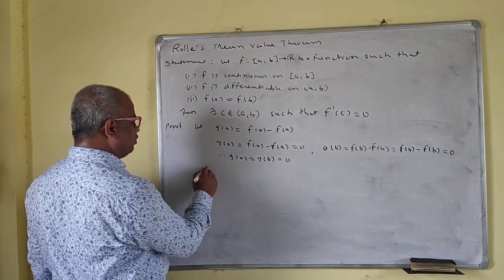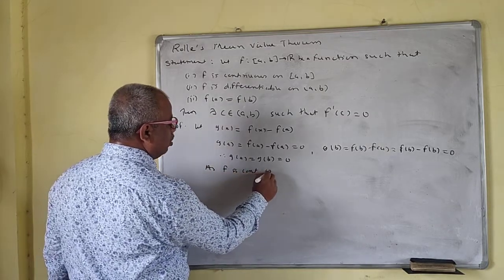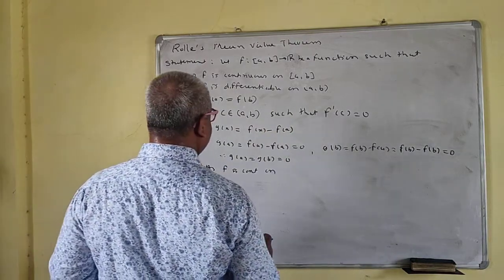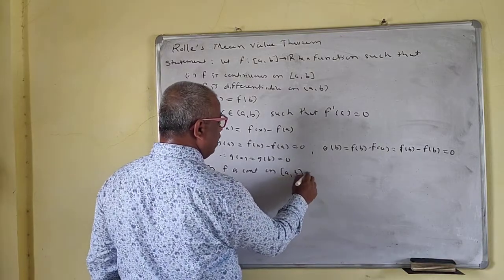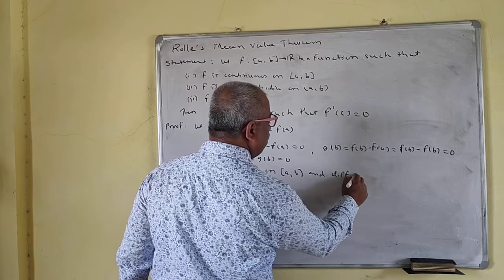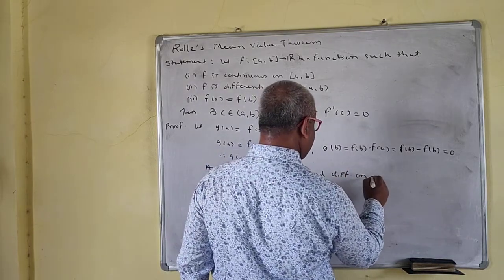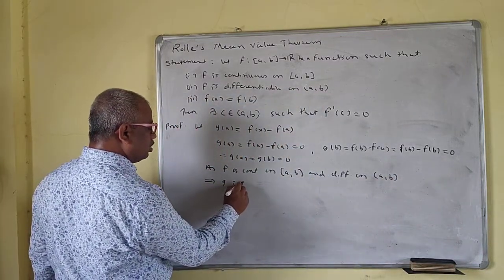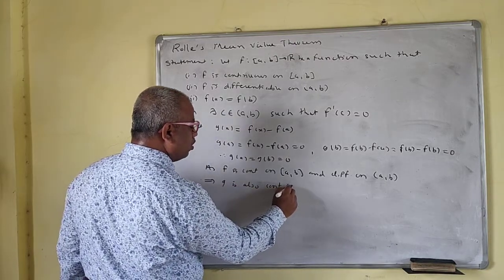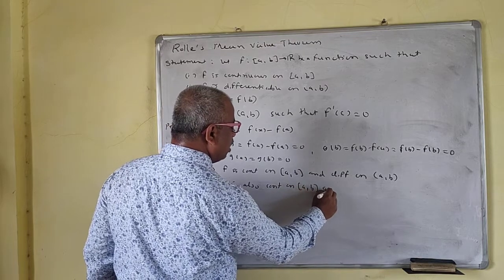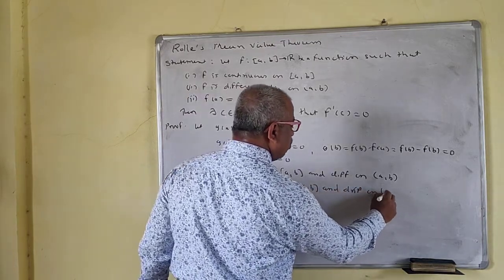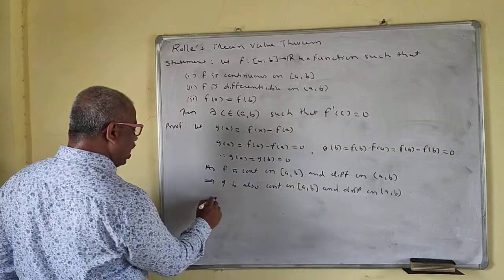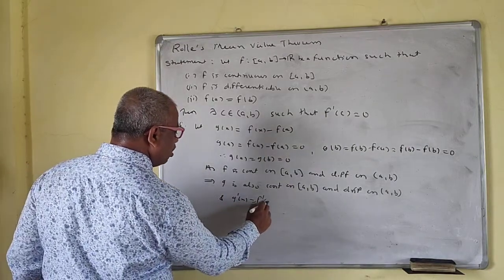Therefore, as f is continuous on the closed interval [a, b] and differentiable on the open interval (a, b), this implies that g is also continuous on the closed interval [a, b] and differentiable on the open interval (a, b), and g prime of x is equal to f prime of x.